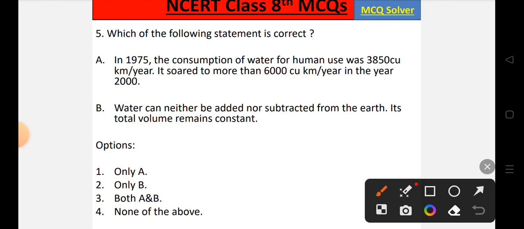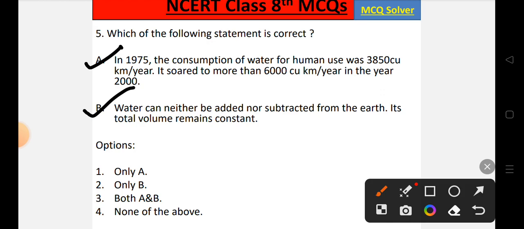So statement A is totally factual, and yes, statement A is correct: in 1975 the consumption of water was 3,850 cubic kilometers per year and it rose to 6,000 cubic kilometers per year in the year 2000. So statement A is correct. Statement B is also correct because on earth the water quantity remains the same.